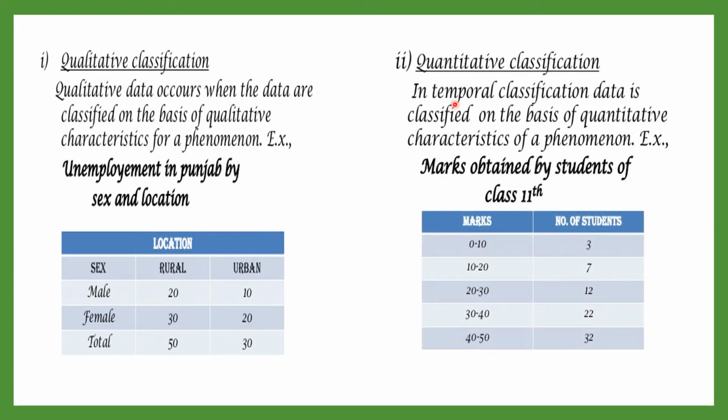The quantitative classification of data. In quantitative classification, data is classified on the basis of quantitative characteristics of a phenomenon. For example, here we have the data classified on the basis of marks and number of students. So here we have characteristics which are in the form of numbers only, whereas the data collected is already in the form of numbers. So we have marks between 0 to 10 scored by 3 students, marks of 10 to 20 scored by 7 students. These are the quantitative classification of data.